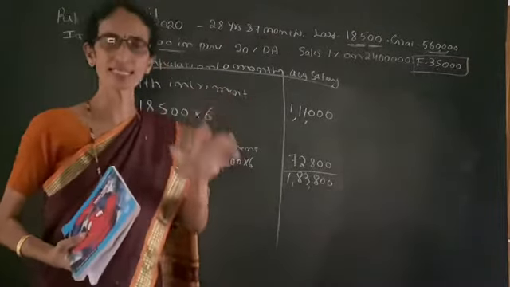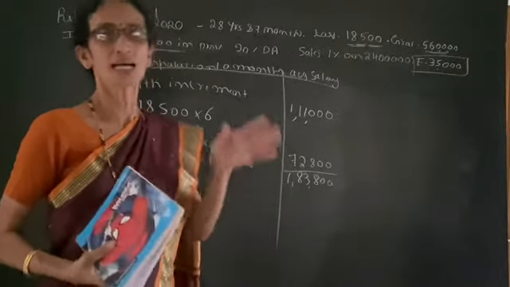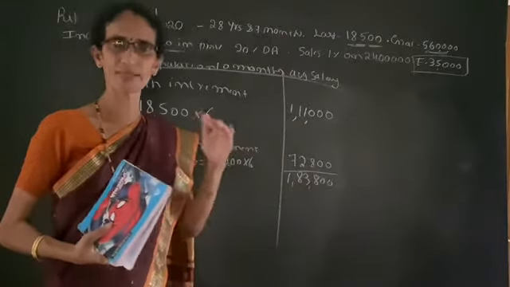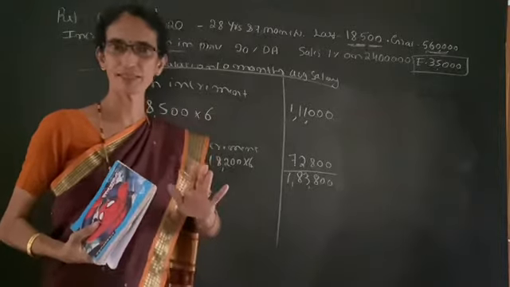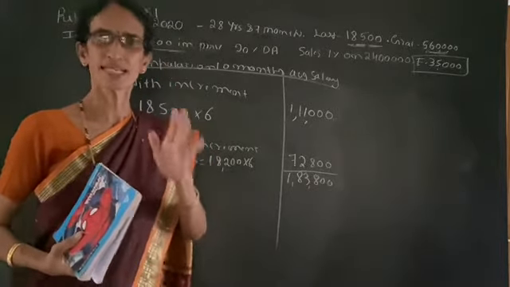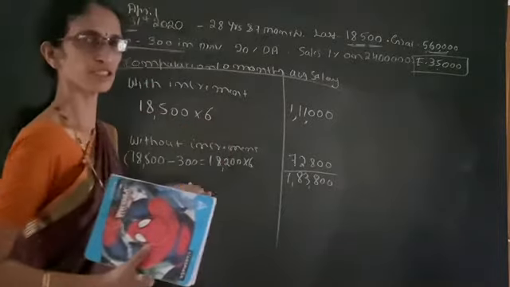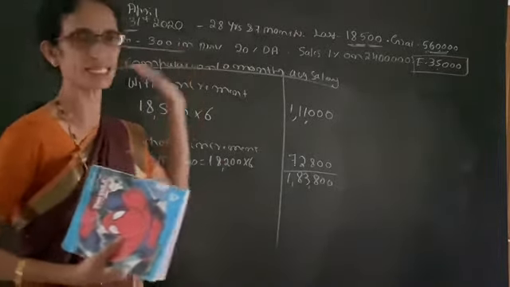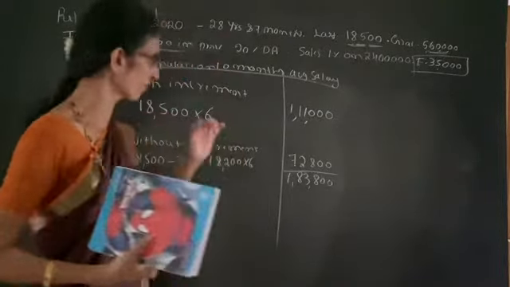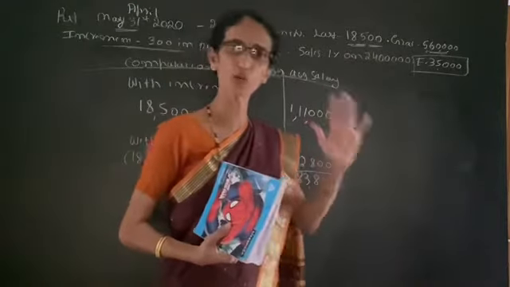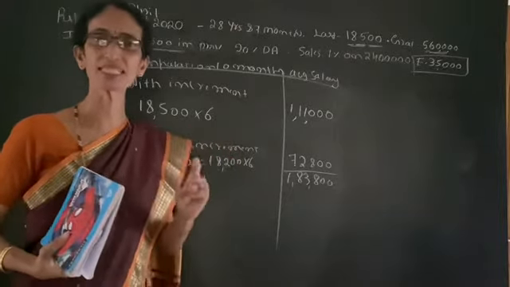Now here it is given 20% DA, and in this problem it is not given that DA enters into retirement benefit. ಪ್ರಾಬ್ಲಮ್ ಅಲ್ಲಿ ಕೊಡ್ಲಿಲ್ಲ DA retirement benefit ಗೆ ಬಂದಿದೆ ಅಂತ. So assuming that it does not enter into retirement benefit, we should not take this DA into consideration. Leave the DA. ಆ DA ರಿಟೈರ್ಮೆಂಟ್ ಬೆನಿಫಿಟ್ಗೆ ಬಂದರೆ ಮಾತ್ರ ನಾವಿಲ್ಲಿ ತಗೊಳ್ಬೇಕು. ಬಟ್ ಈ ಪ್ರಾಬ್ಲಮ್ ಅಲ್ಲಿ ಕೊಡಲಿಲ್ಲ. ನೆಕ್ಸ್ಟ್ ಒನ್ ವಿ ಹ್ಯಾವ್ ಟು ಆ್ಯಡ್ ಪರ್ಸೆಂಟೇಜ್ ಆಫ್ ಕಮಿಷನ್.